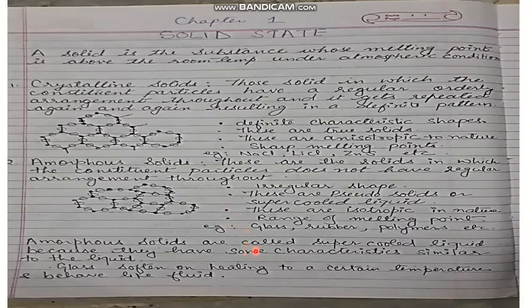Amorphous solids are called supercooled liquids because they have some characteristics similar to those of liquids. For example, glass softens on heating to a certain temperature and behaves like a fluid.